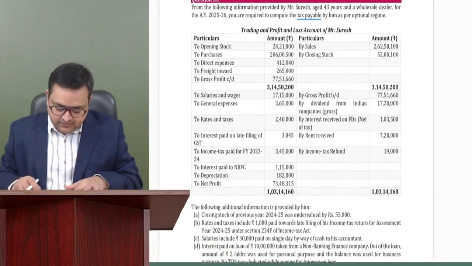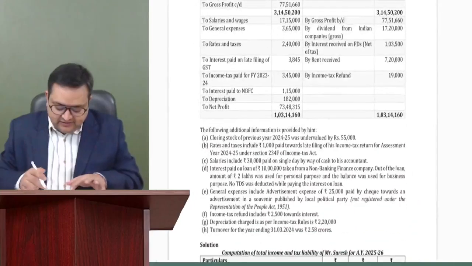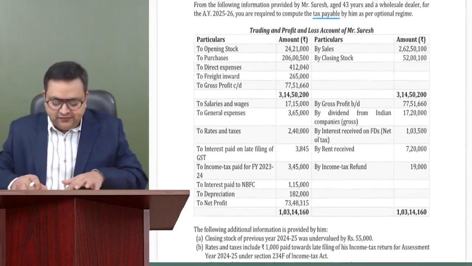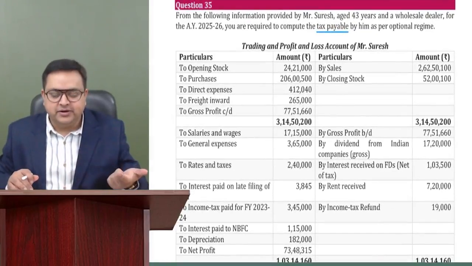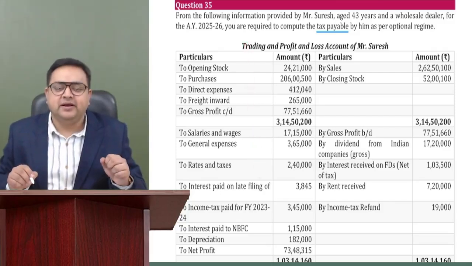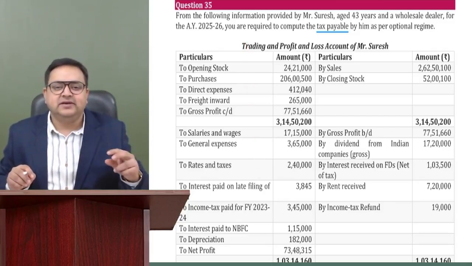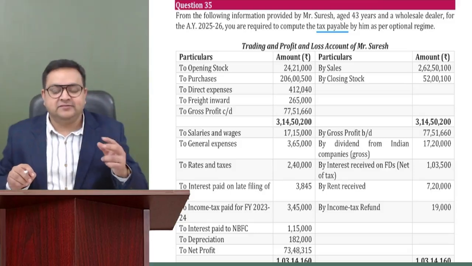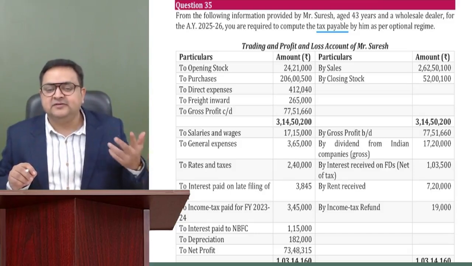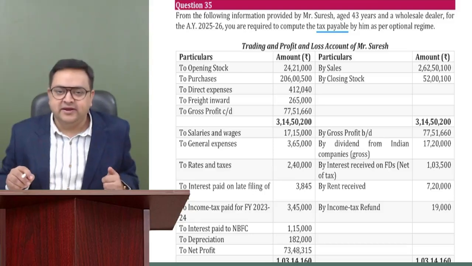Now, a trading and profit and loss account is given to us, and certain information is also given to us. How should we proceed? First, we should know what we are going to compute. Second, we have to look at our P&L account. Simply give 2 minutes to it and see whether there is any expense which is specifically to be disallowed, let's say any personal expense. So just have a rough look at the debit side of the P&L account.